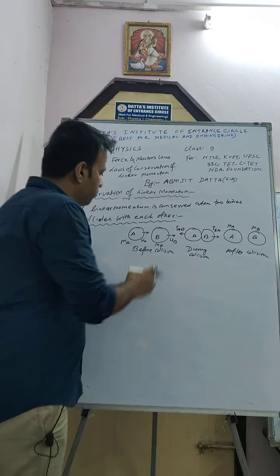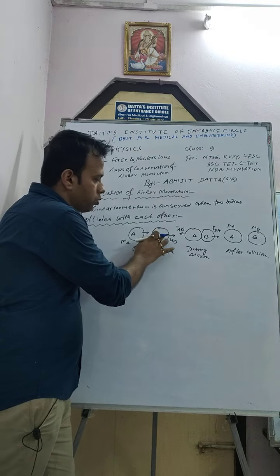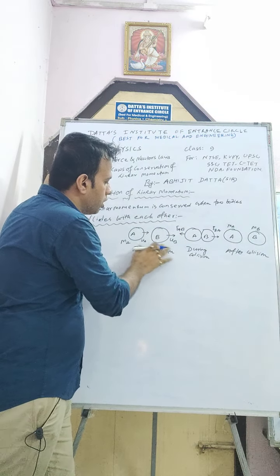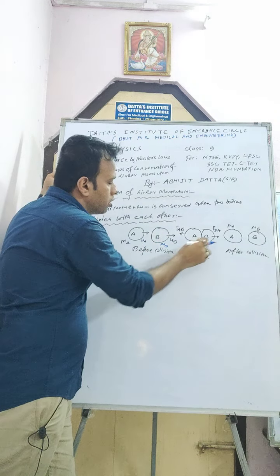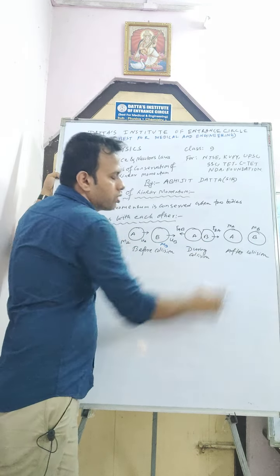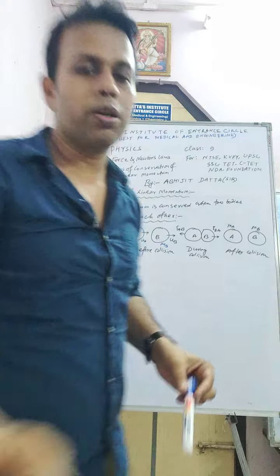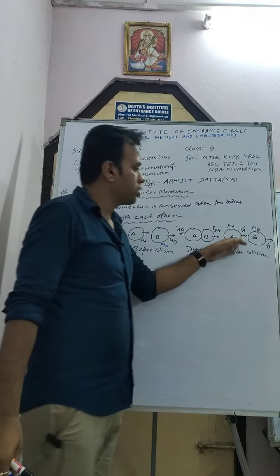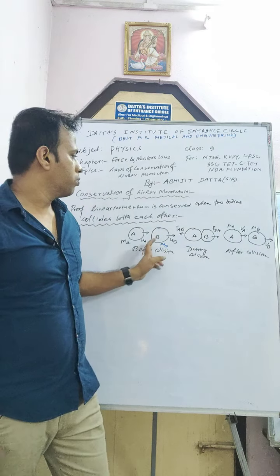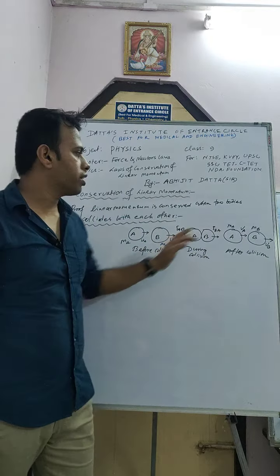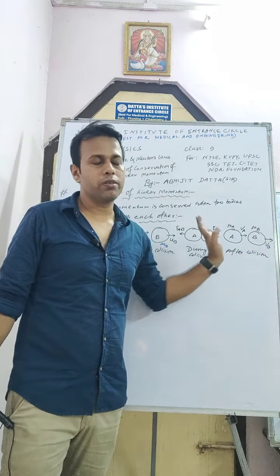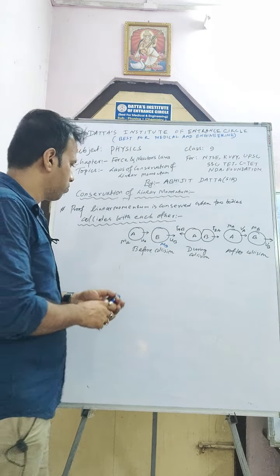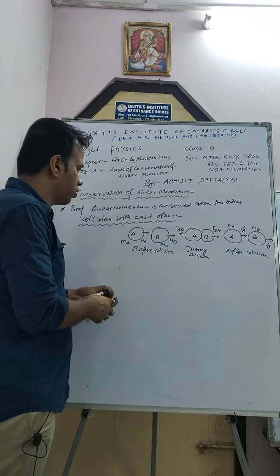Okay. So this one is body A, this one is body B, and this one is the system before collision, this one is during the collision, and this one is after the collision. After the collision, its velocity becomes VA from UA, and its velocity becomes VB from UB. Okay, so we just consider this one.